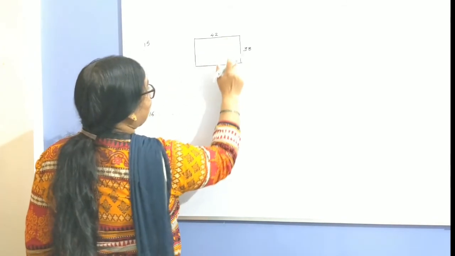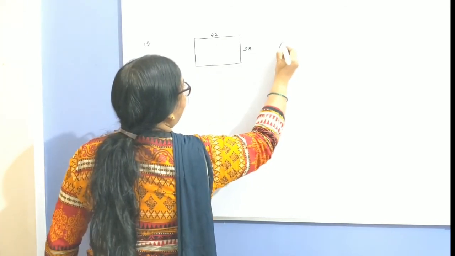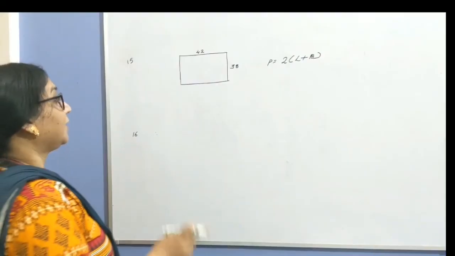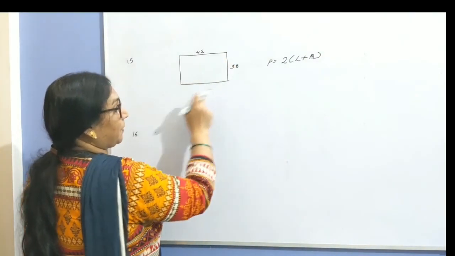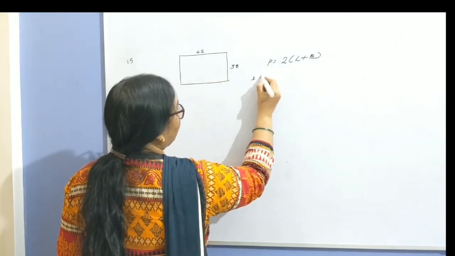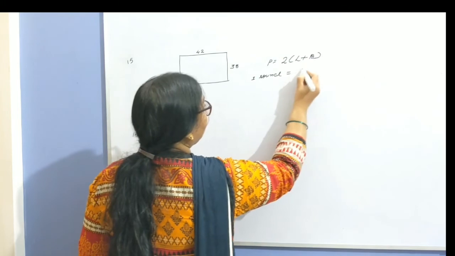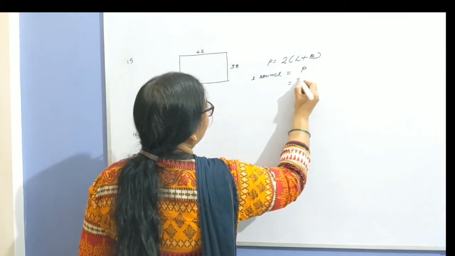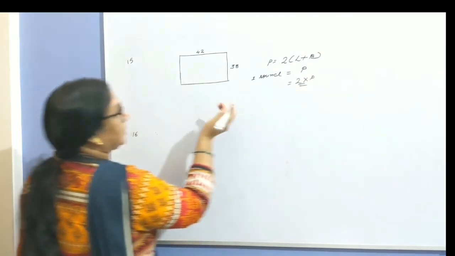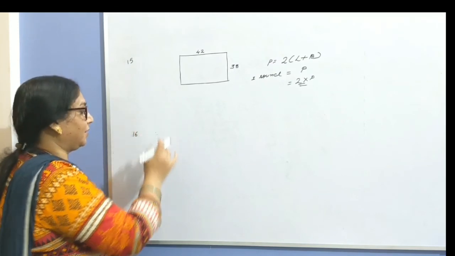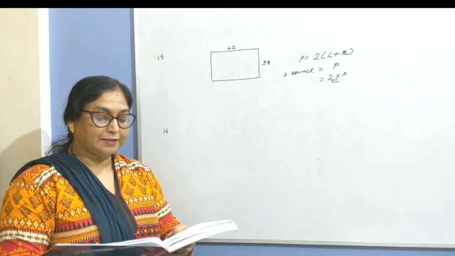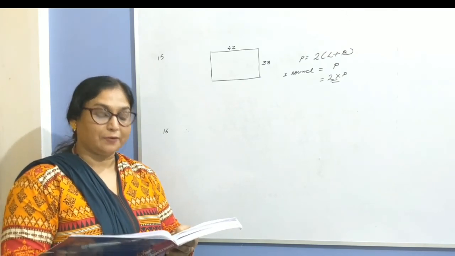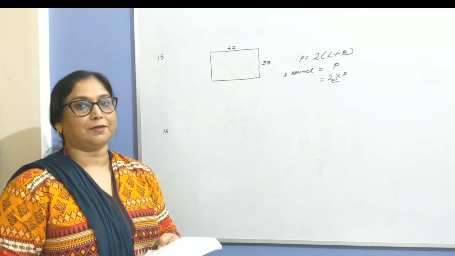It means the total perimeter of the ground you can easily calculate: 2 times length plus breadth. Children, if the girl takes 1 round of the playground, that is equal to the perimeter of the ground. Hence, total distance covered in 2 rounds is 2 into perimeter. And this is how you can easily calculate the total distance covered by the girl. Question number 16. A field is in the shape of a square of side 150 meter. The cost of fencing the field is rupees 45 per meter. Find the cost of fencing the field.